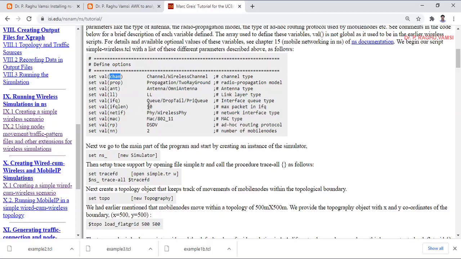Q length, how many packets can be held at a time by any node, is 50. You can also increase the Q length. Q length mainly matters because if it is moderately increased, then packet dropping can be minimized. Physical wireless, MAC 802.11, and the DSDV protocol, destination sequence distance vector routing protocol, has been used for the simulation, and the number of nodes is 2.